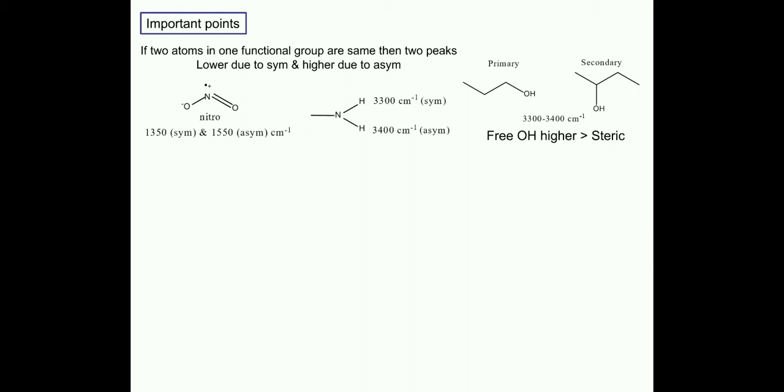If we have IR spectra of both, then free hydroxyl group will have higher frequency, while sterically hindered hydroxyl group will have lower frequency. In the case of secondary alcohol, the hydroxyl group is sterically more hindered than in primary alcohols. That's why primary alcohol will show higher frequency, and secondary alcohol will show lower frequency.